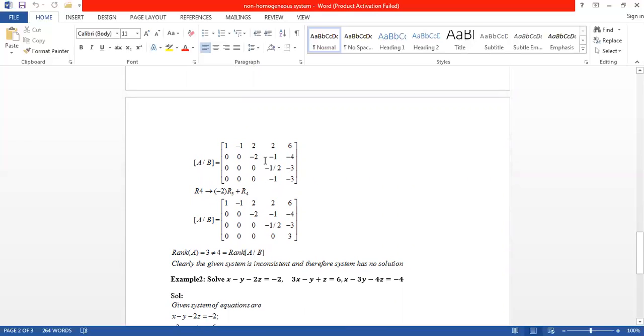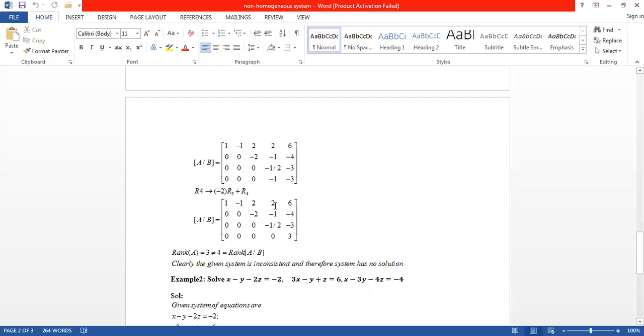Next, with three zeros in the third row, the fourth row needs a minimum of four zeros, so make this element 0. For that, apply these operations, and finally we get this matrix. By deleting the last column, we get the echelon form of the coefficient matrix.